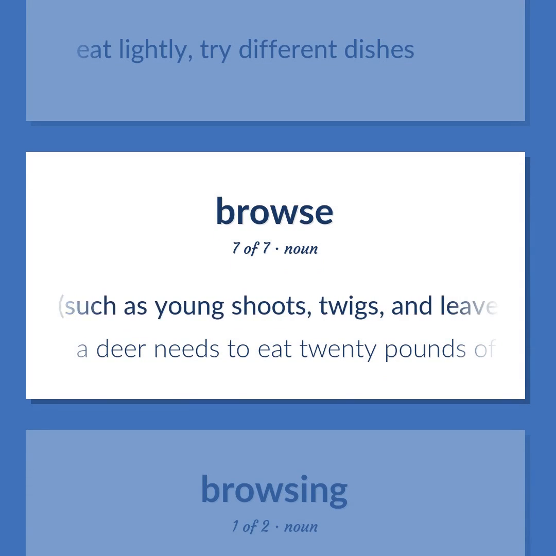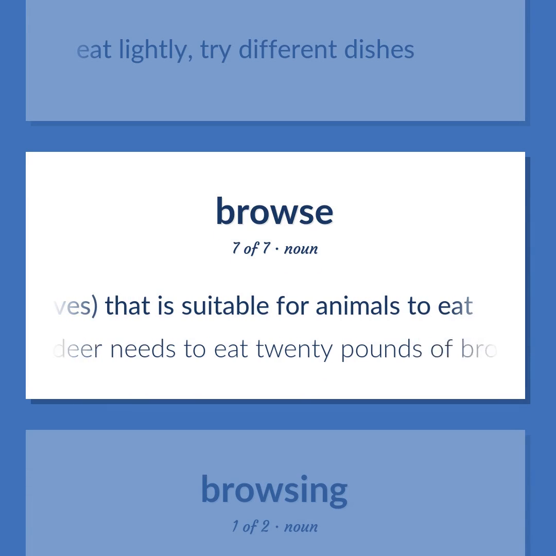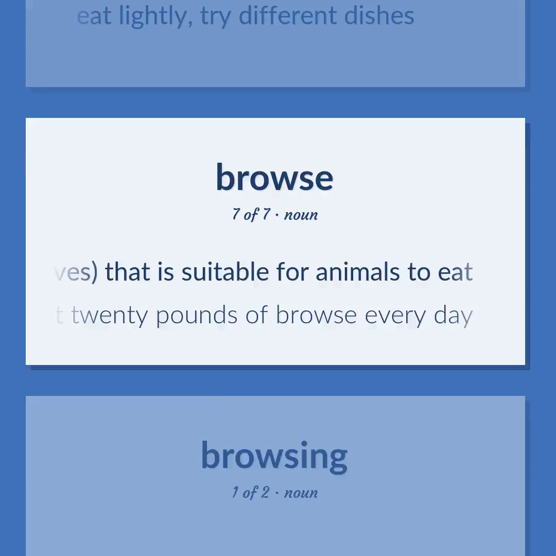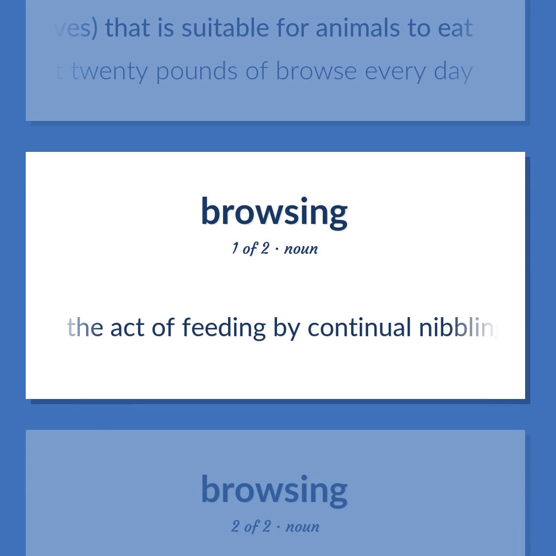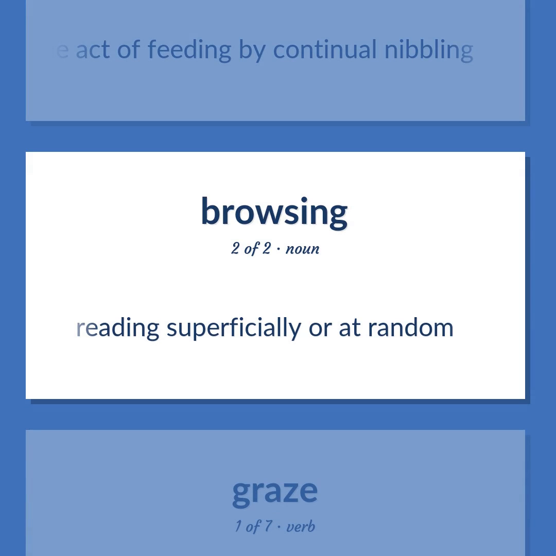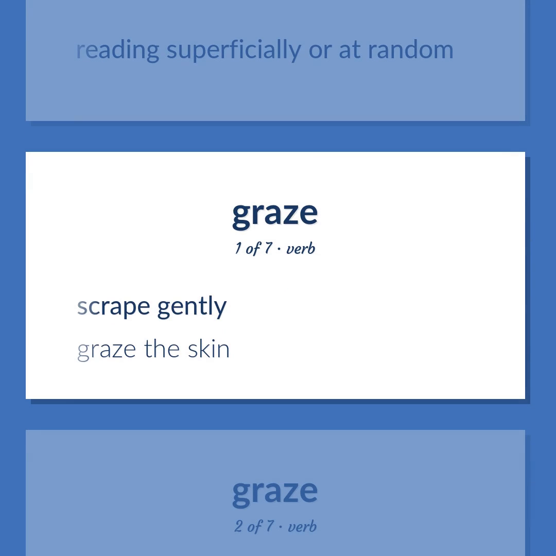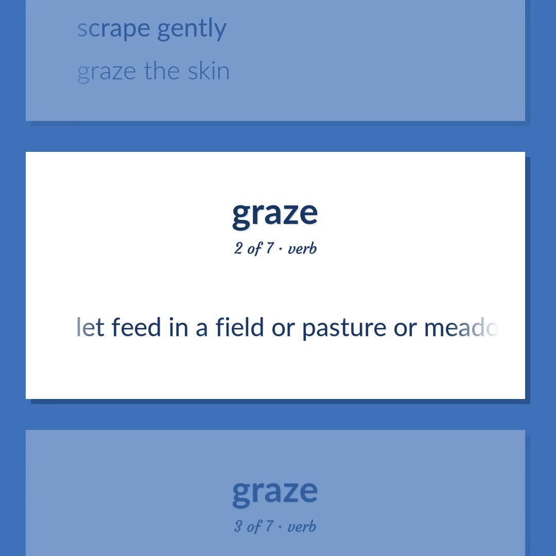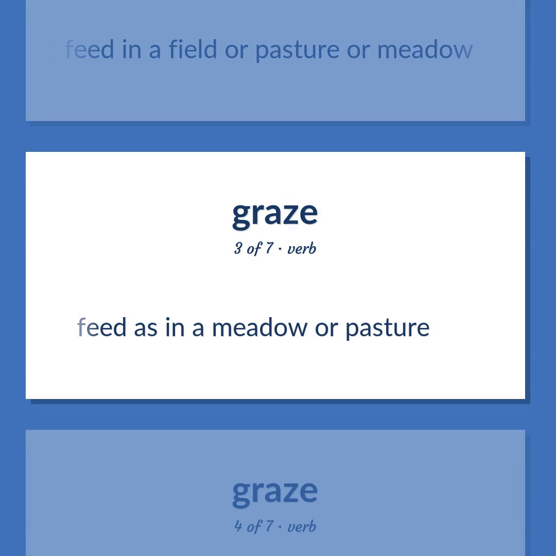Vegetation, such as young shoots, twigs, and leaves, that is suitable for animals to eat. A deer needs to eat 20 pounds of browse every day. The act of feeding by continual nibbling. Reading superficially or at random. Scrape gently. Graze the skin. Let feed in a field or pasture or meadow. Feed as in a meadow or pasture.